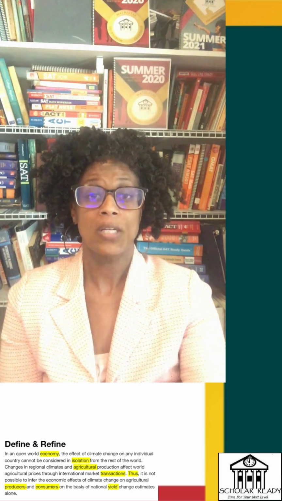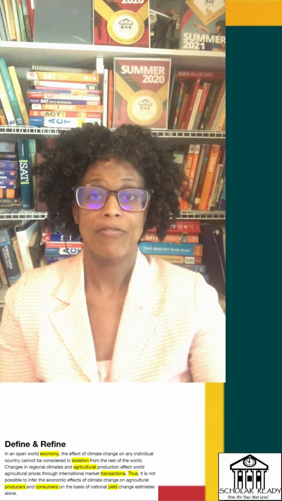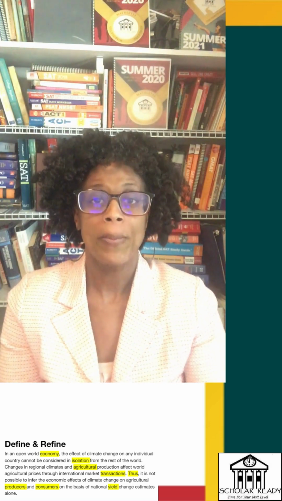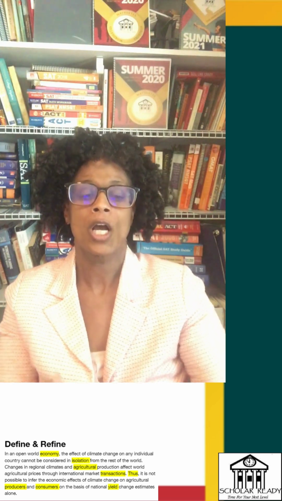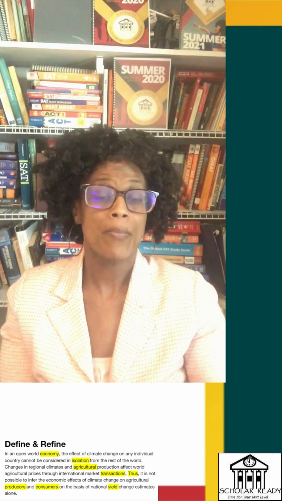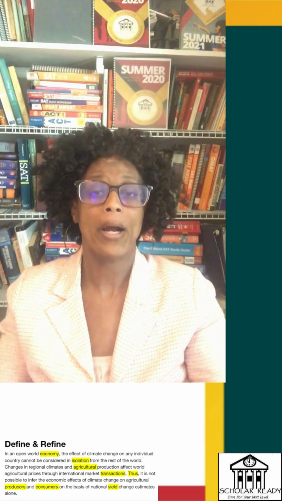And as we read, we're going to define the words and refine our understanding. In an open world economy, and an economy is a system of managing the resources and production of goods and services in a region. So just imagine that the world is an open market.